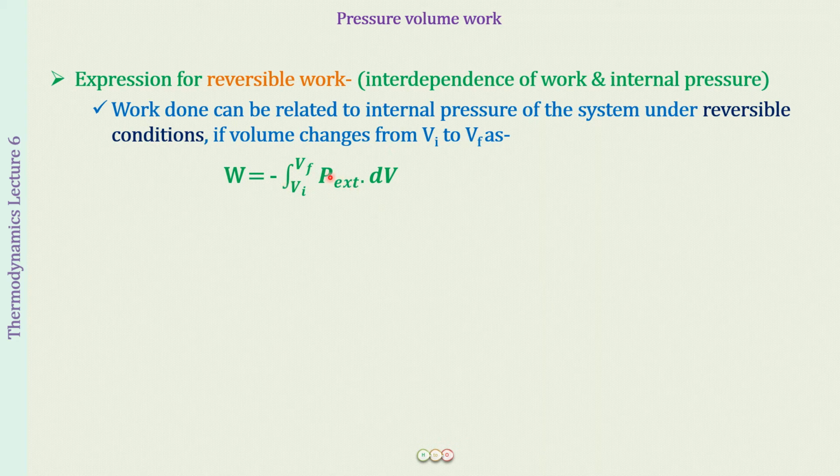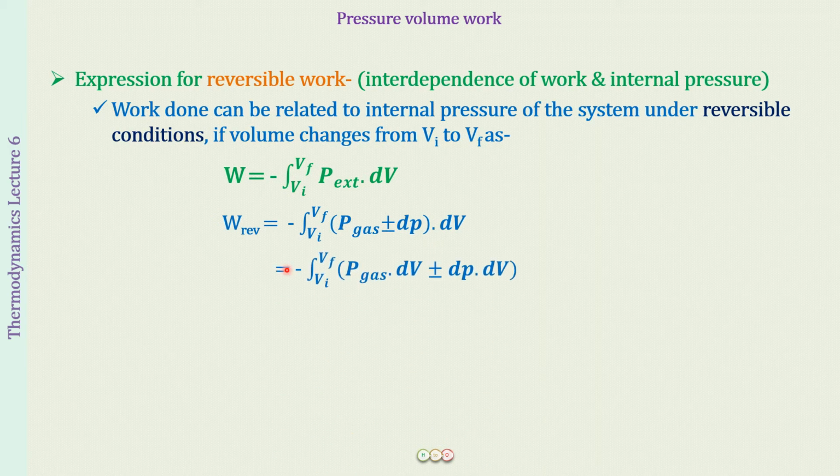Well, now you know what the external pressure is here. The external pressure is going to be equal to P gas plus or minus the small change in pressure that we were making. So we have replaced P external by this value, right? And if you open it up, what you will be getting is P gas dV plus or minus dP dV, the integration throughout from Vi to Vf.